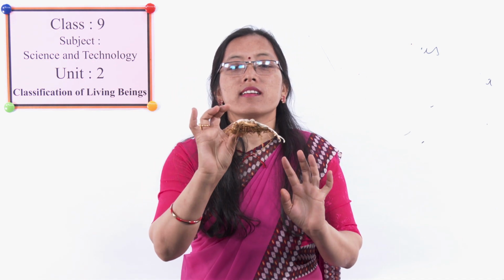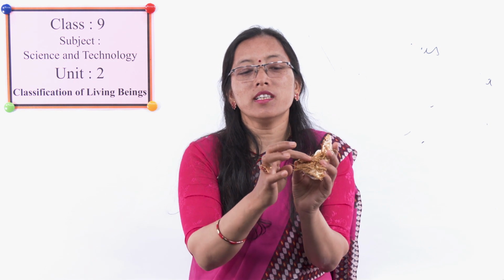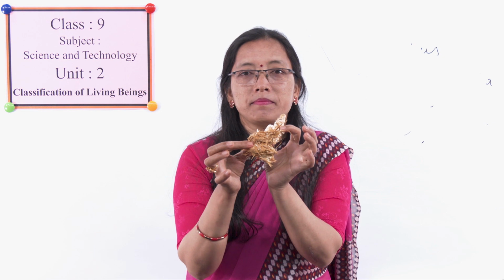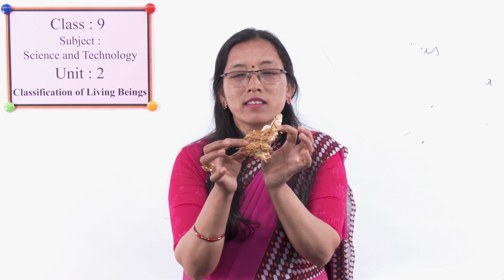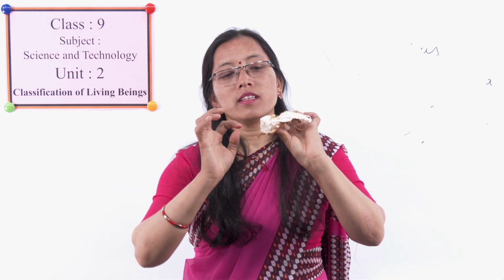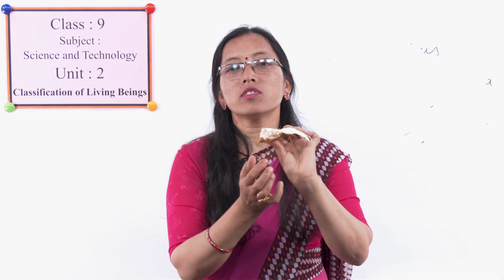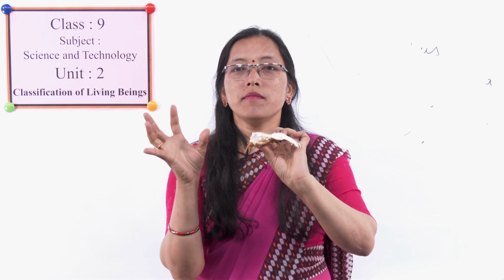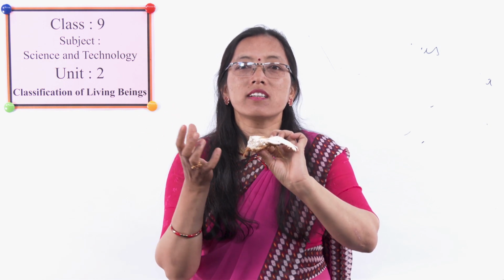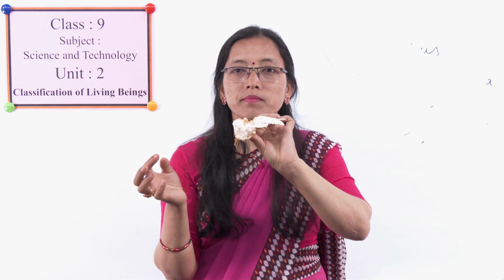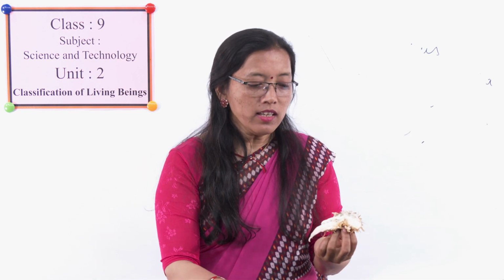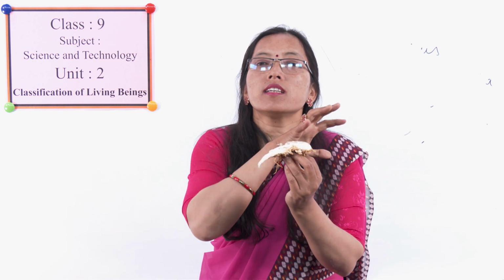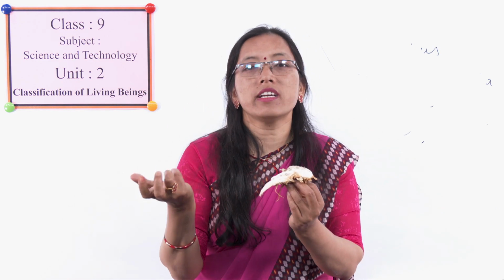This is a fungus which is growing on the straw of paddy. Here, can you divide it into different parts like root, stem, leaves, or head, trunk, thorax? No. This is the thallus body. It is a mass of tissue which cannot be differentiated into different parts.